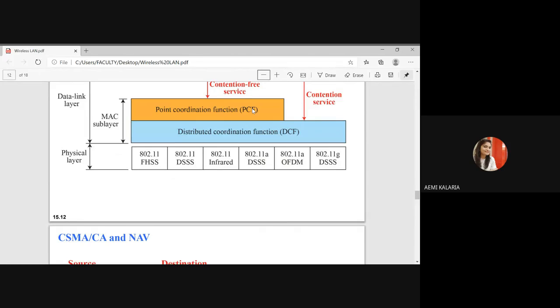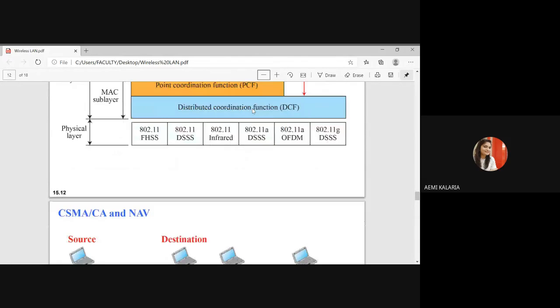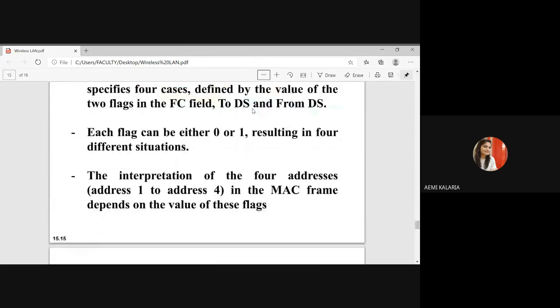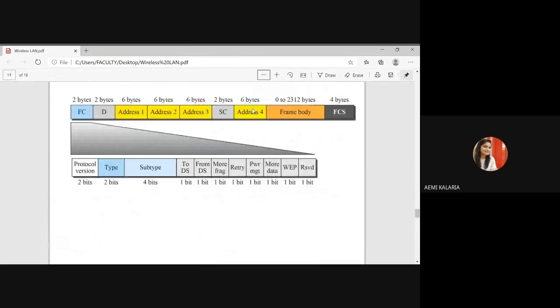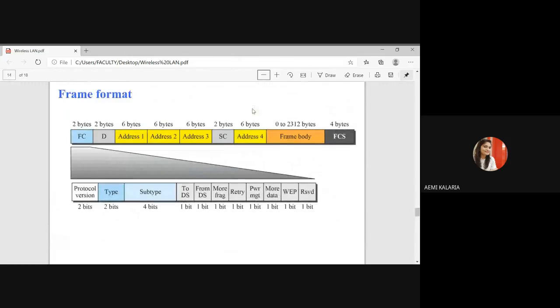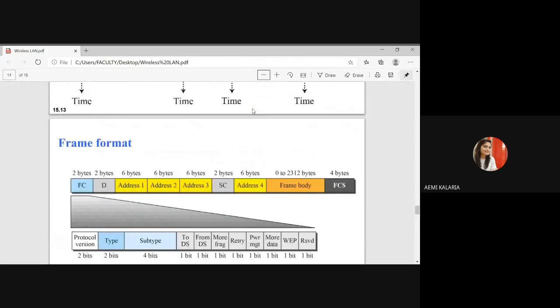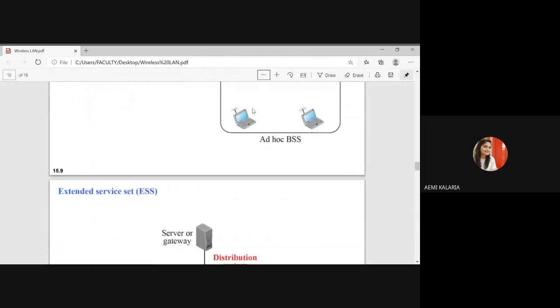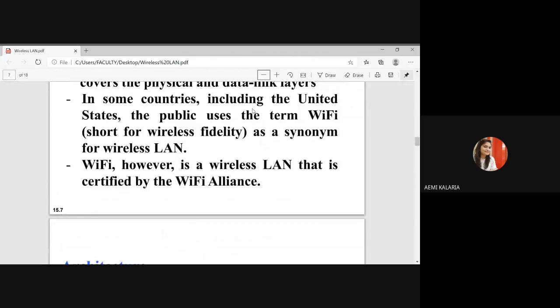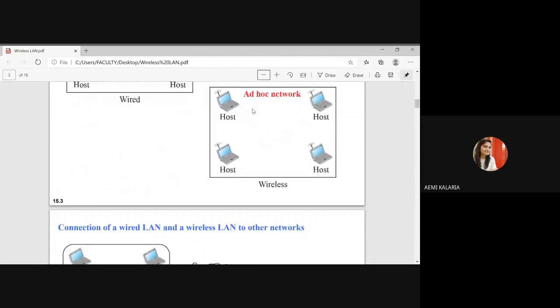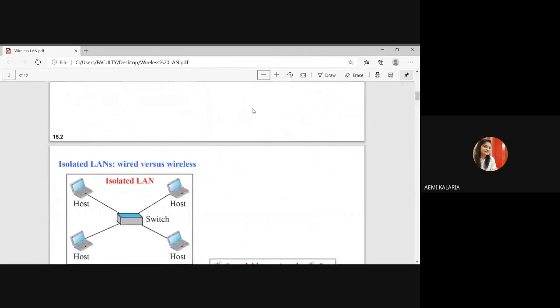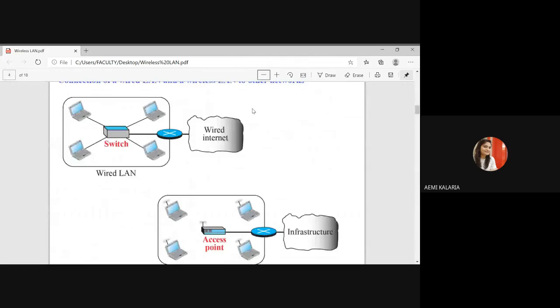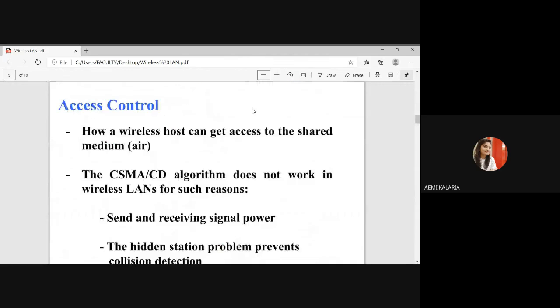Now I'll discuss the frame format of wireless LAN, right? So first of all, what have we discussed till now? What is wireless LAN? What are the types of wireless LAN? What do you mean by AP? What do you mean by ad hoc network? What do you mean by infrastructure network?